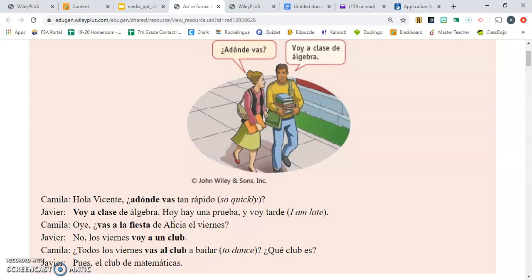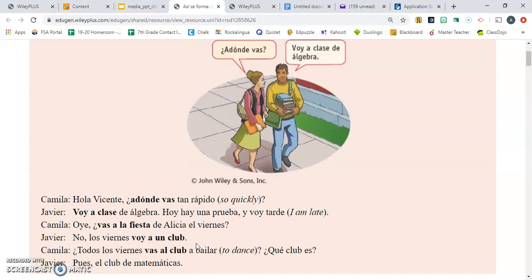So now he has told her where he goes habitually. He's talking about a habitual action, saying he goes to a club on Fridays. So he does that frequently, va a un club. And then she asks, do you go every Friday to a club to dance? So again, asking if this is habitual that he goes to, and of course she asks if it's a dance club, and he says no because it's a club de matemáticas.